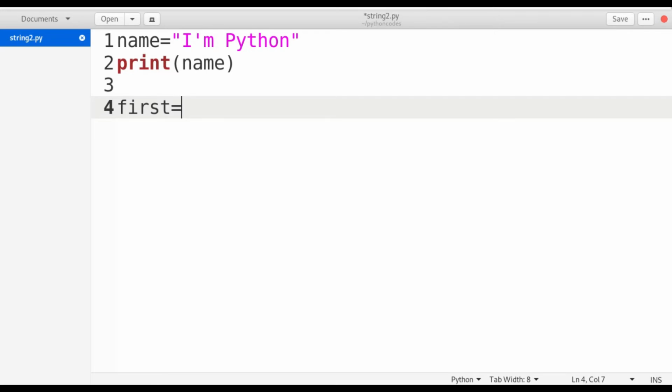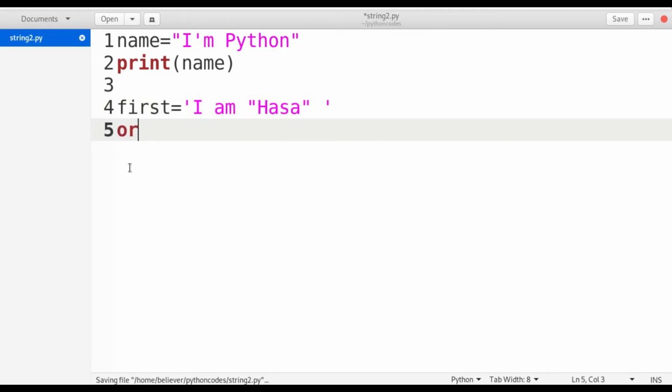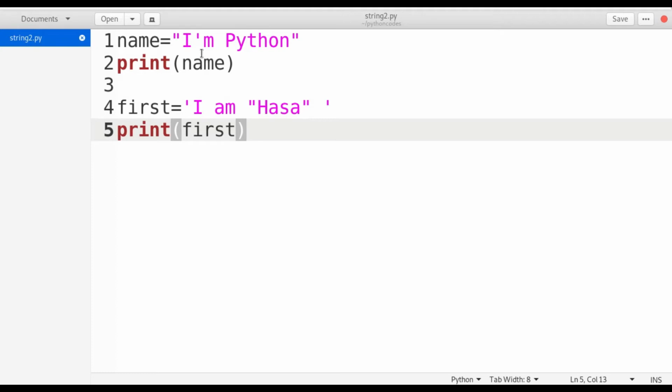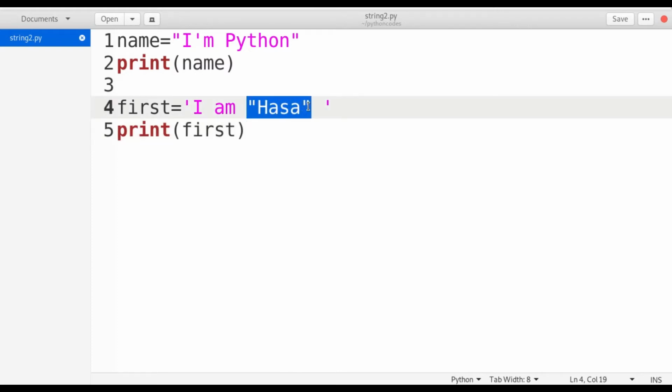Suppose I want to mention the name Hasa in double quotes, so I use single quotes for the string. Let's see whether it prints. Print of first. Here I'm getting double quotes in the string. So whenever you want a single quote in the string, use double quotes to define the string, and whenever you want double quotes in the string, use single quotes to define the string.